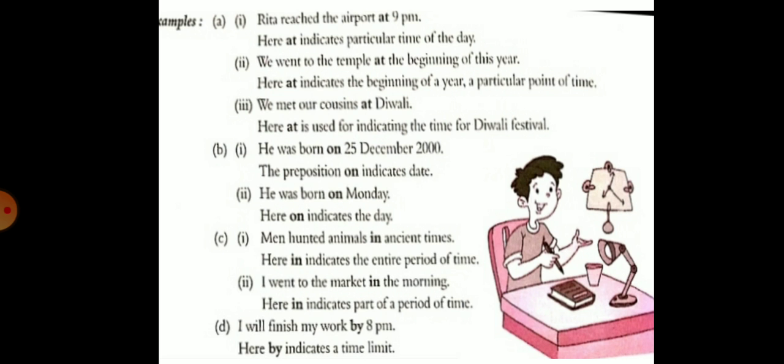Here in indicates part of a period of time. Next, I will finish my work by 8 p.m. Here by indicates a time limit.